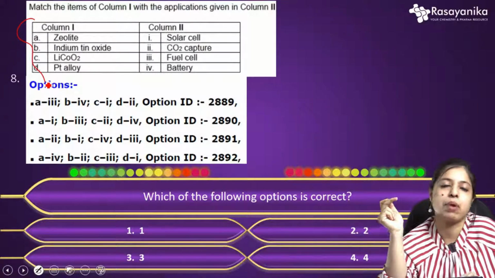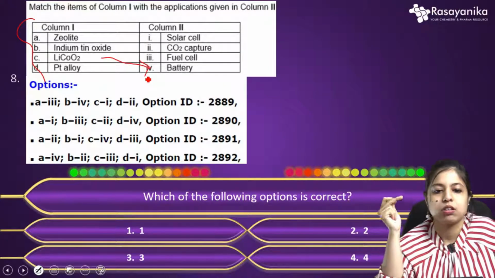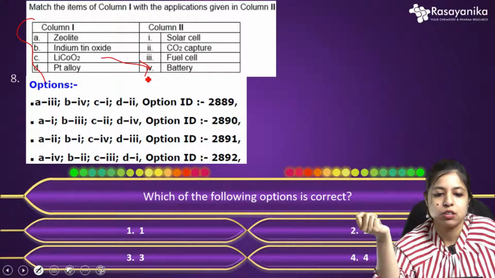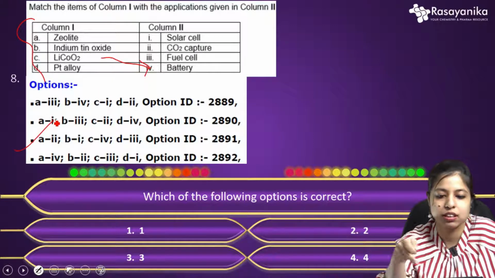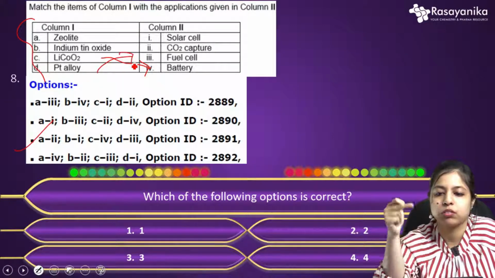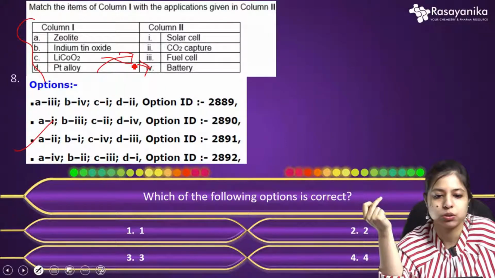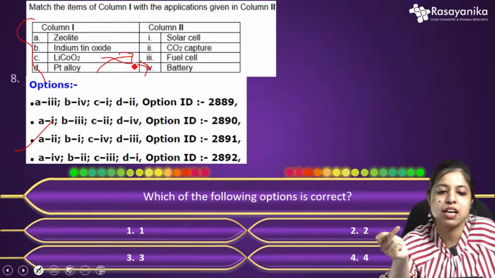Lithium is mainly used in batteries. So basically C goes with the battery, and C matches with option 4, right? Another, you can see platinum alloy is for the fuel cell. It is used in the fuel cell also. So D is option 3. And B is 1, C is 4.